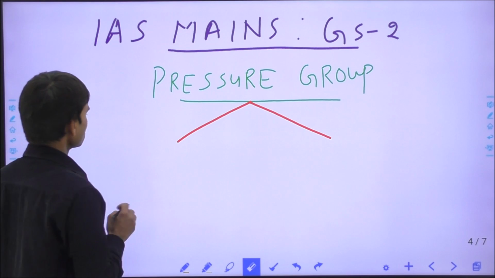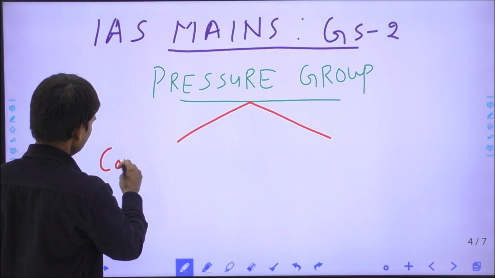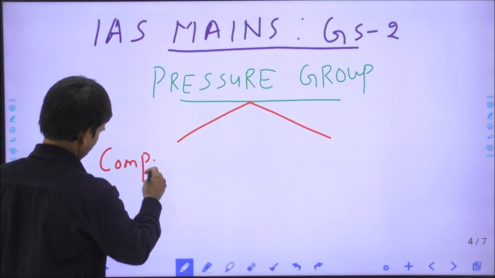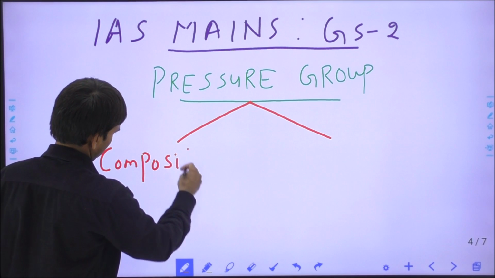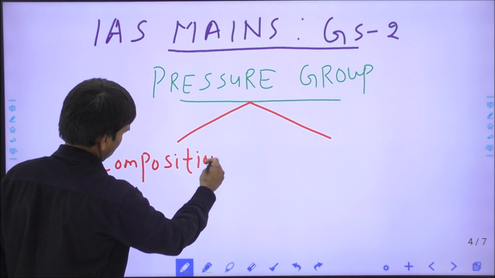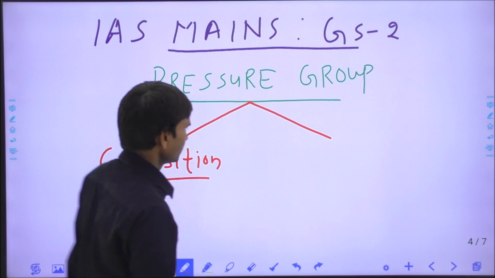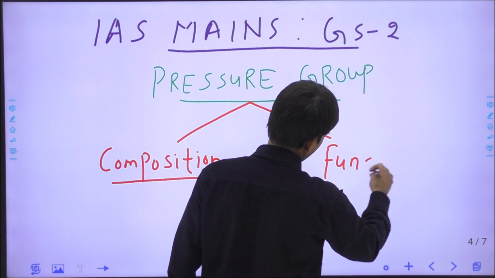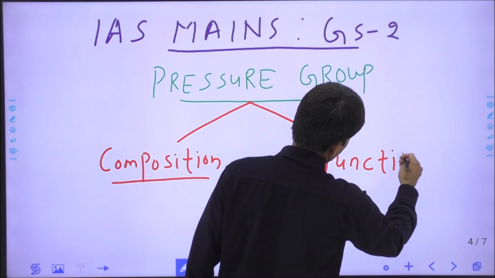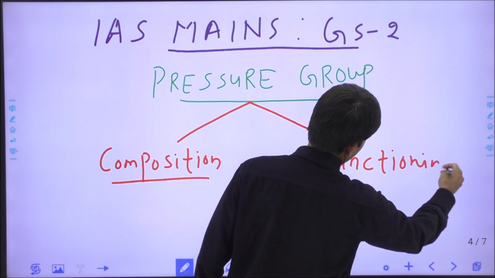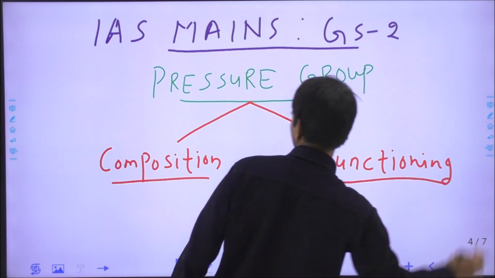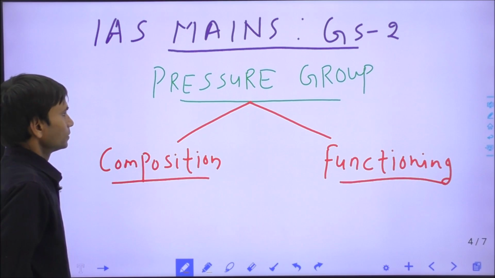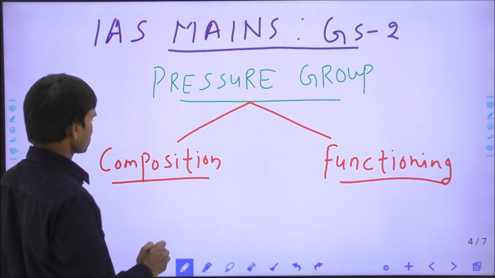The pressure group, first the composition, and next is the functioning. Composition and structure of pressure group.